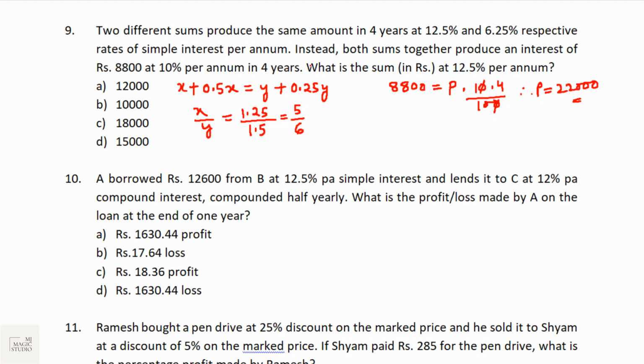What is the sum at 12.5% per annum? That means we are looking for the value of x. X is equal to its proportionate value 5 by 11, since 5 plus 6 is 11, into 22,000. So 5 into 2 will give us 10,000. Option B should be the pick. And let's see what is there with question number 10.